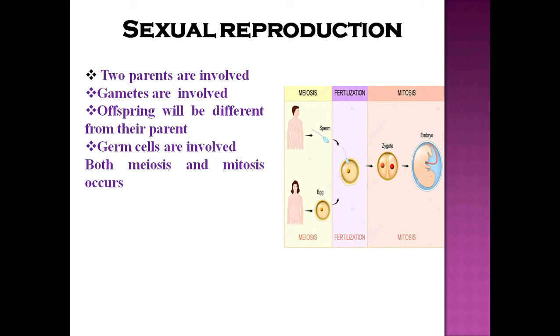Now, after this, there is a sequence of events that takes place during sexual reproduction. There are three events in sexual reproduction. Number one is pre-fertilization events, which take place before the process of fertilization, that is, before the fusion of the male and the female gametes.